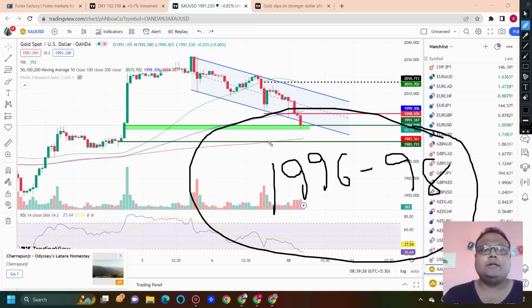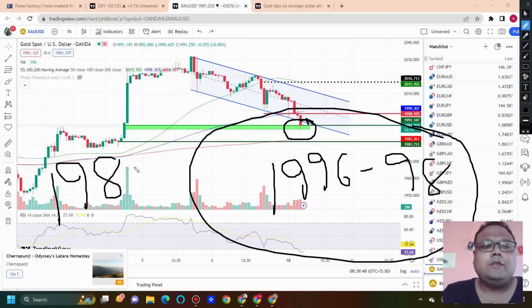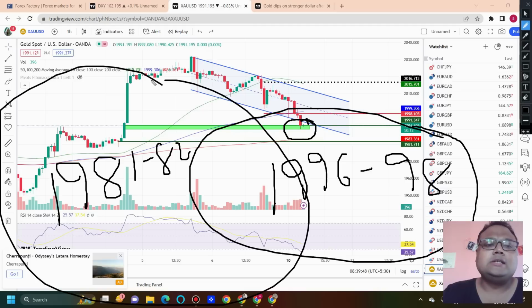But as of now, this is just confusion about whether the market takes support or not. Still, you can see that it is not gone yet. The market is still trying to respect the support we discussed. If during the day, next time when the market comes down, it breaks the support, then the next support will be around 1981 to 1982. This is the level where we can expect the buyers to get activated again and push the market towards the upside.